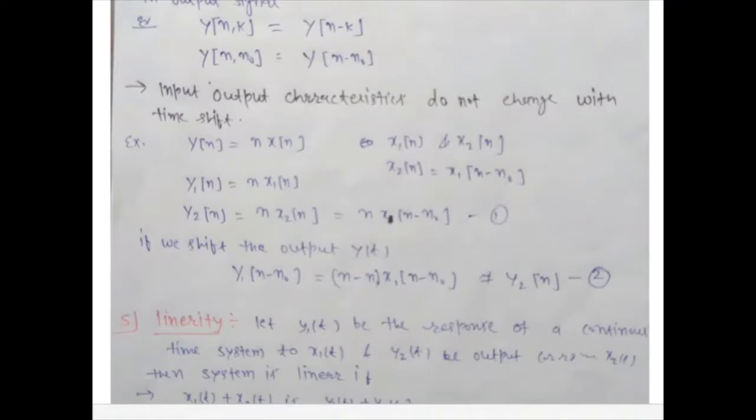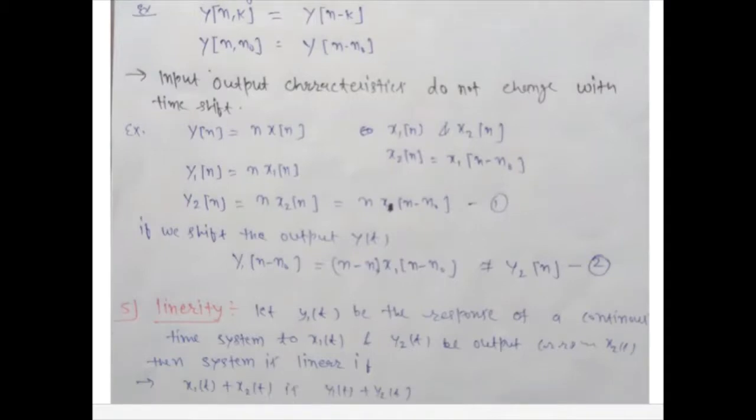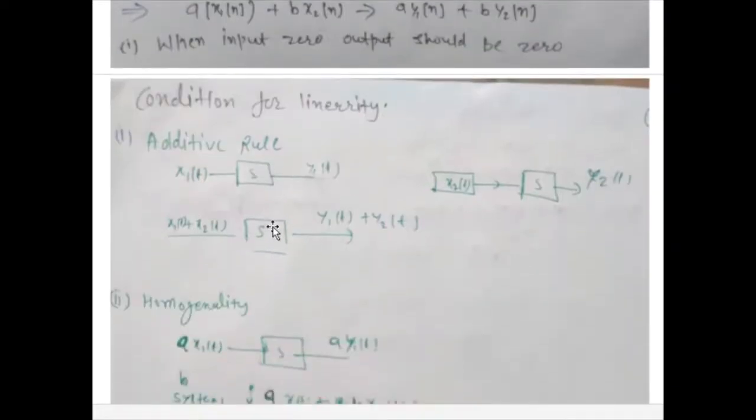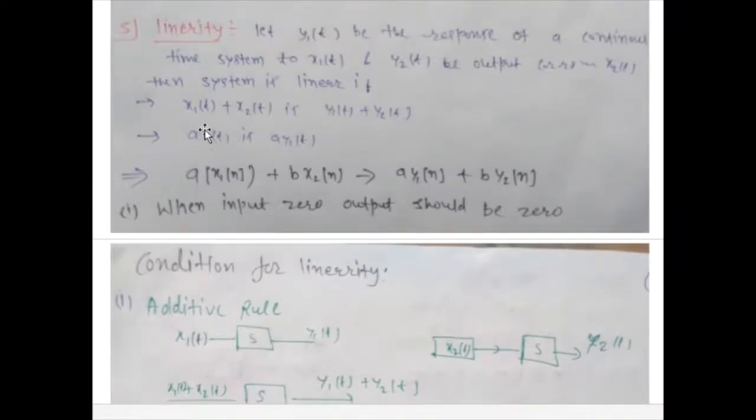Fifth property is linearity. A system is said to be linear if the system follows these two properties: additive rule and homogeneity. For additivity, the superposition theorem is always considered.